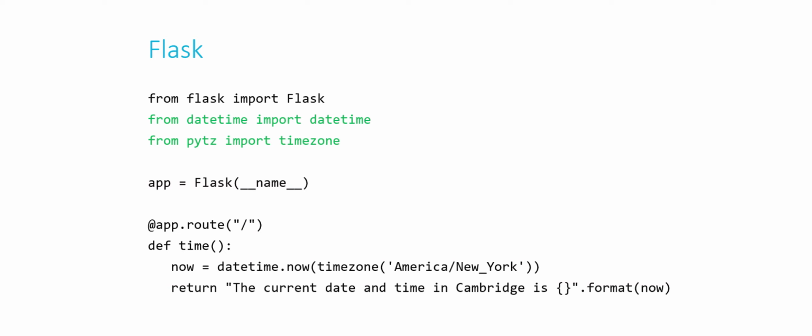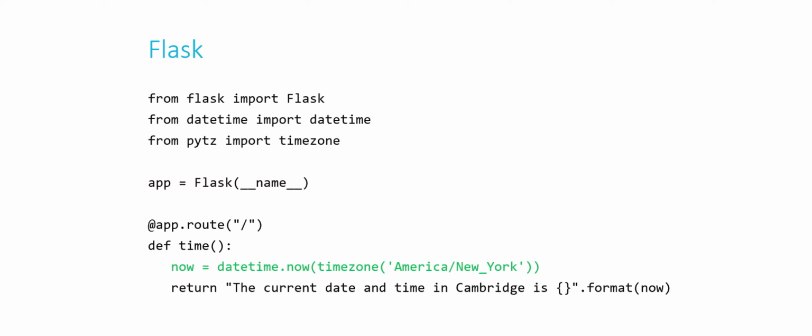Then I'm initiating my Flask application. And then I'm using the datetime and timezone functions from those two modules that I imported to figure out what the current time is in the time zone America/New_York. Now, New York is in the same time zone as Cambridge, and that's the standard time zone name.